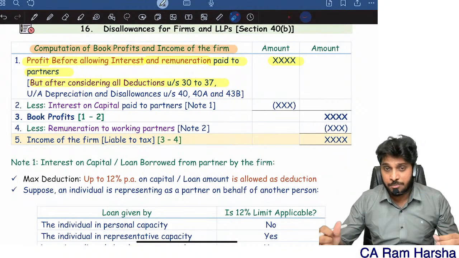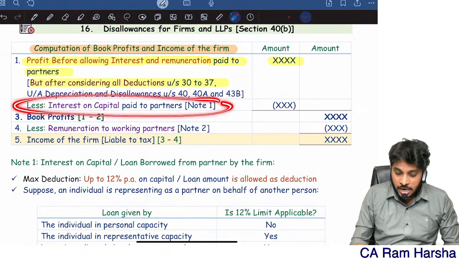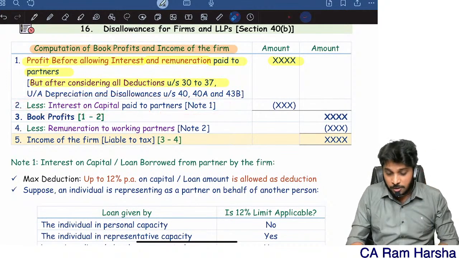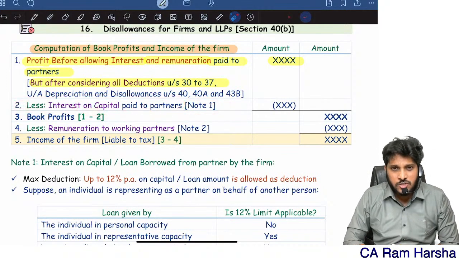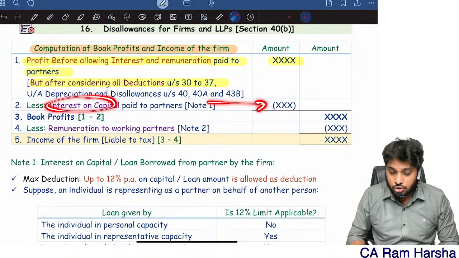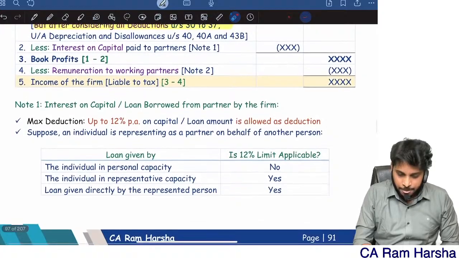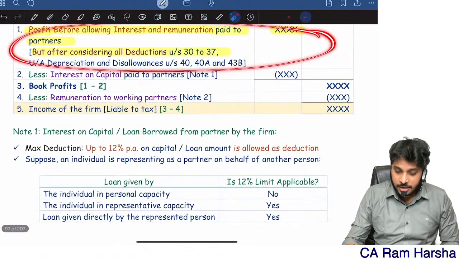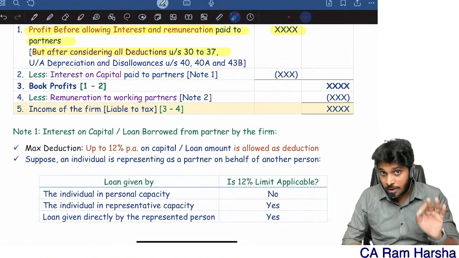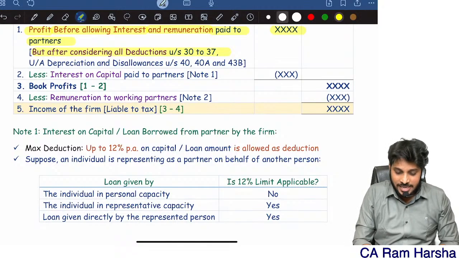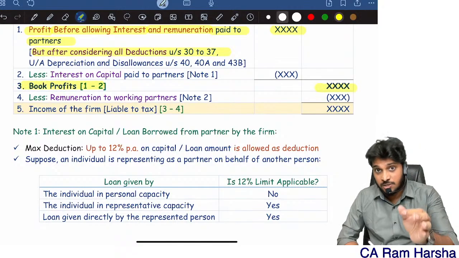Income of the firm you computed. First, what you should reduce? Interest on capital paid to partner. To the partner, some interest the firm is paying, that interest you should reduce. Maximum 12% per annum only you will reduce. Then from the PGBP income, if you reduce interest up to 12% per annum, what you will get is called book profit.